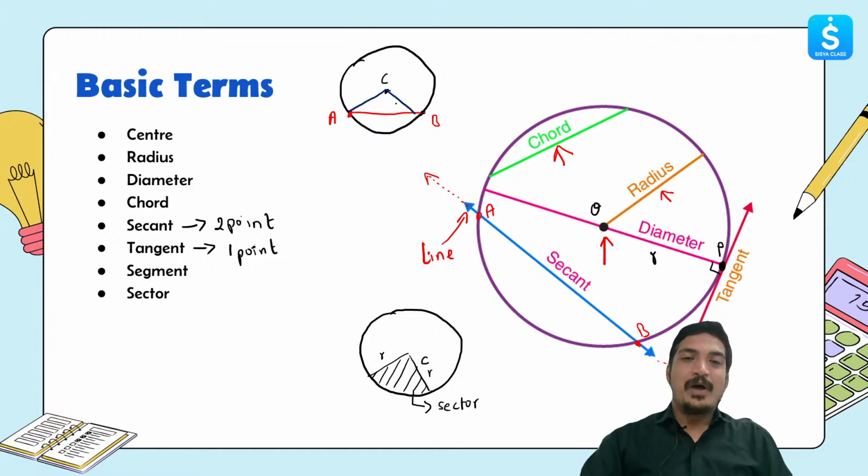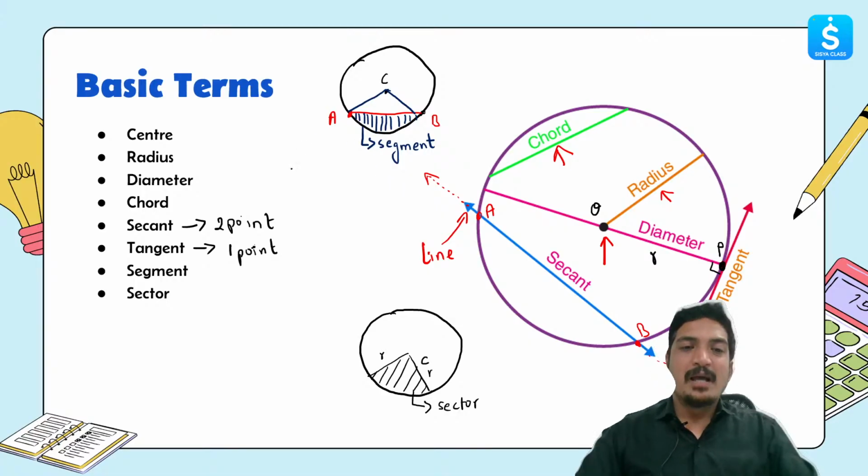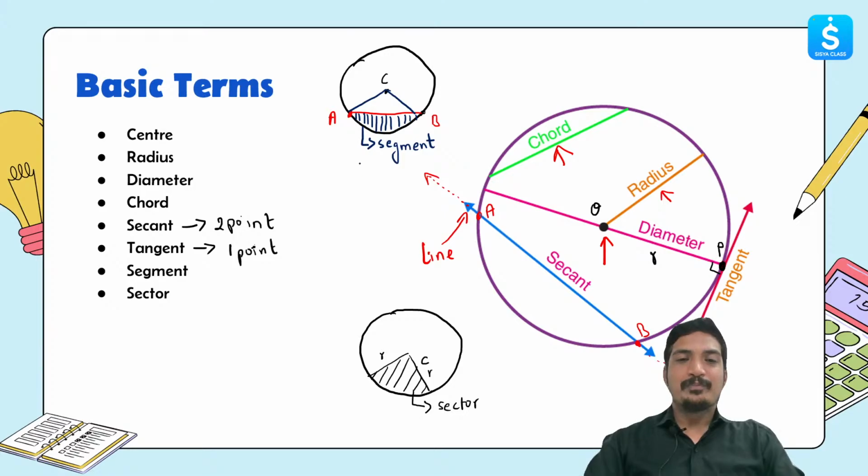Once we do that, we get this portion. Now, this portion is actually a small portion of the entire sector, and it is called the segment. Great. I believe everyone understood what all of these things are, right?